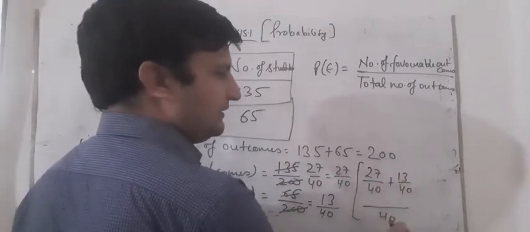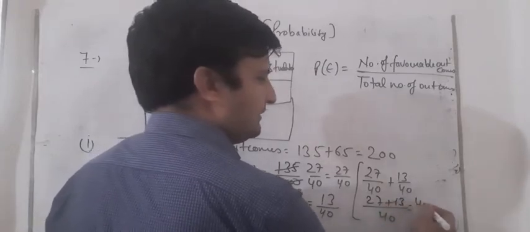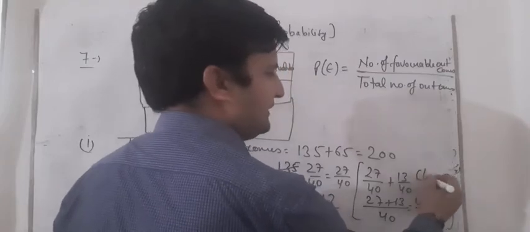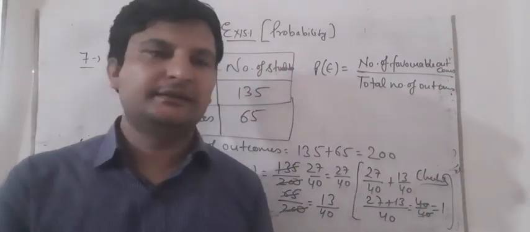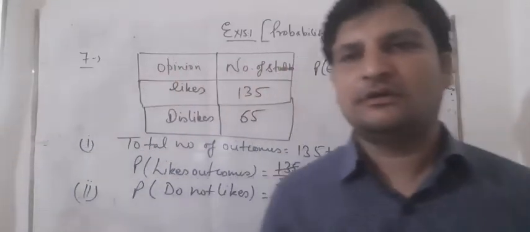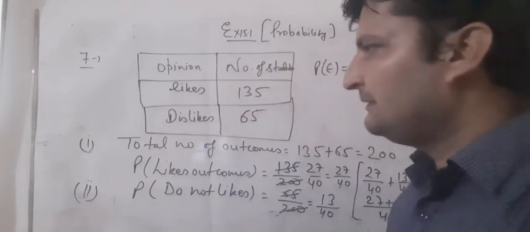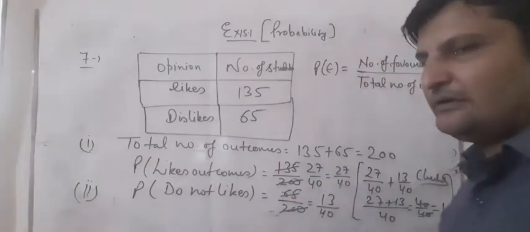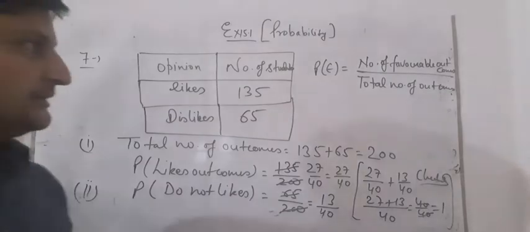27 upon 40 plus 13 upon 40, that means 27 plus 13, that means 40 upon 40, which is equal to 1. We have checked the answer. You can check your answers like this. You can add these two probabilities, or 3 according to what is given in the question. Here 2 probabilities are given, so we added these 2 and got 1. So students, we will solve this question like this.